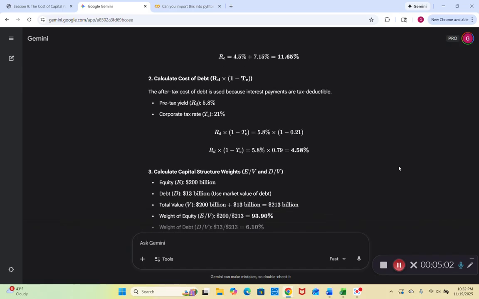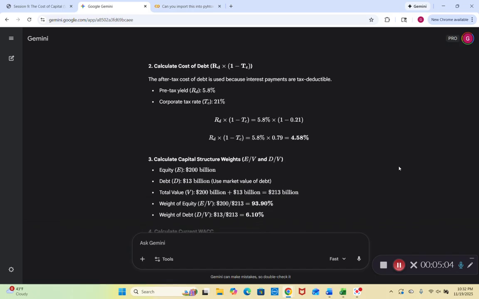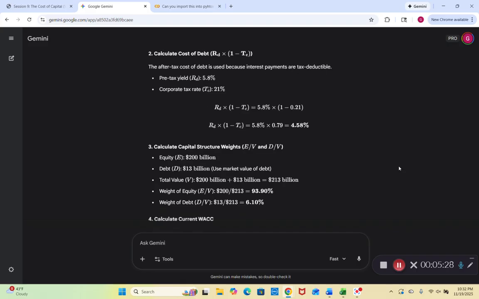Now we calculate capital structure weights, which is E over V and D over V. E is equity, which is $200 billion. Debt is $13 billion for our D. Total value is $200 billion plus $13 billion, which equals $213 billion. So our weight of equity is 200 over 213, which is 93.9%. Our weight of debt is 13 over 213, which is 6.10%.